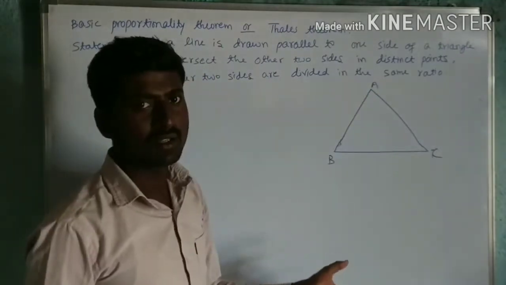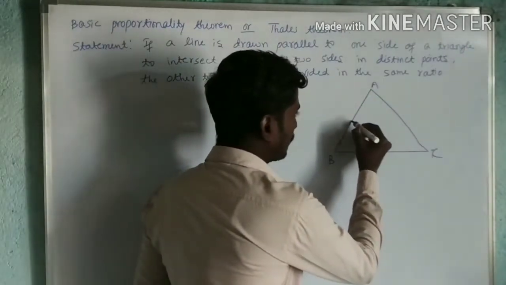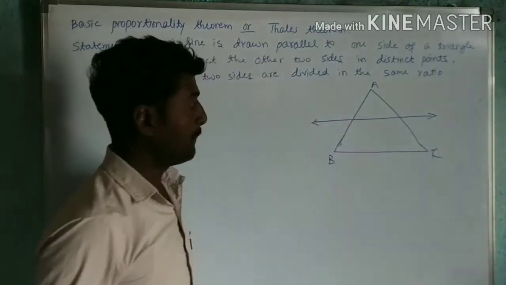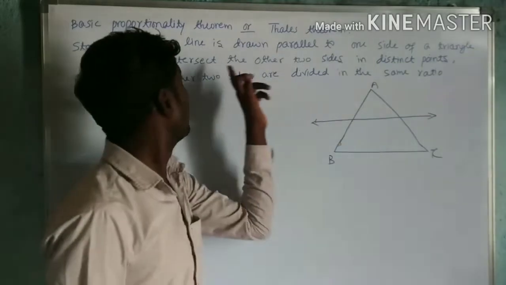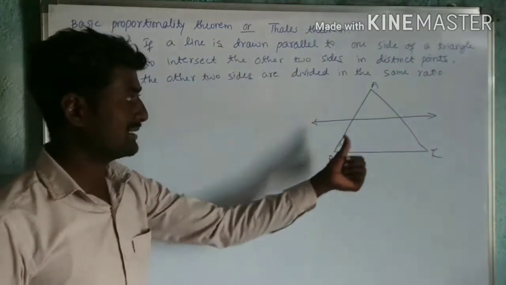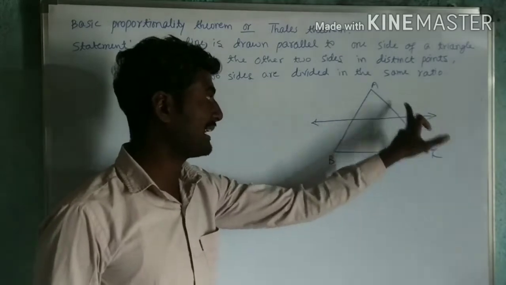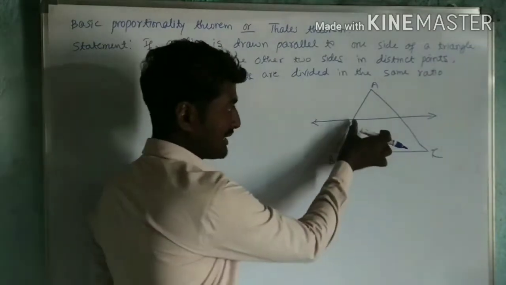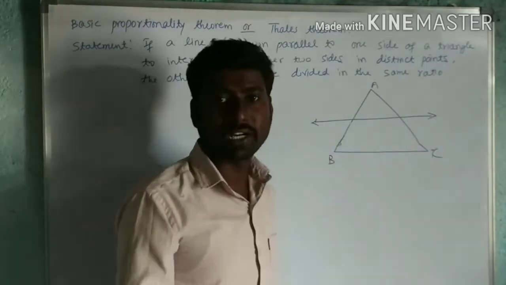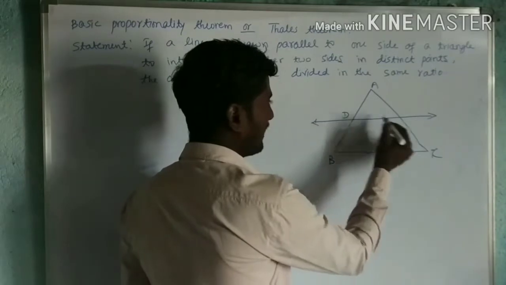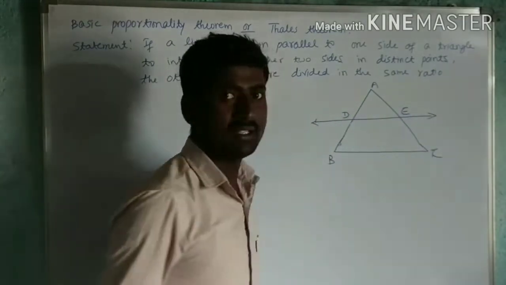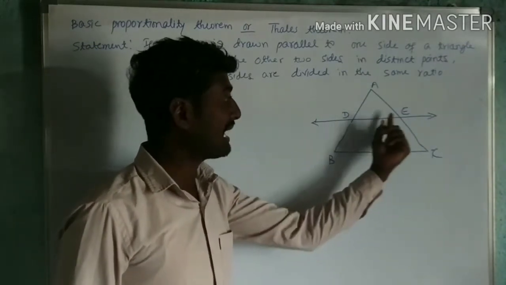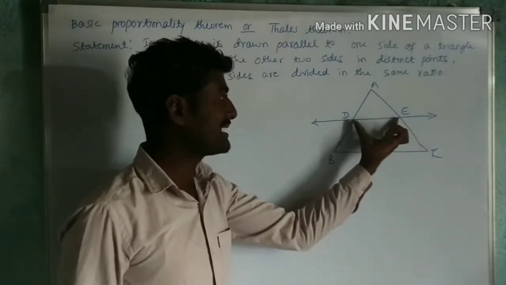This line intersects the other two sides, AC and AB, in distinct points. Distinct means different points. This I will take as D and this as E.